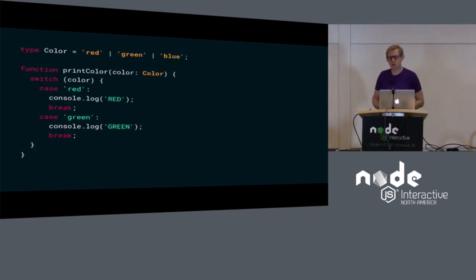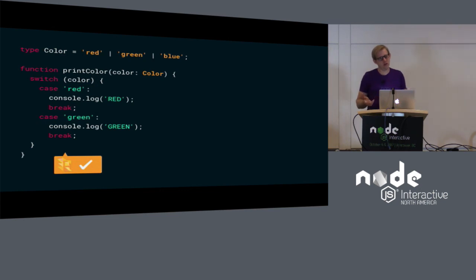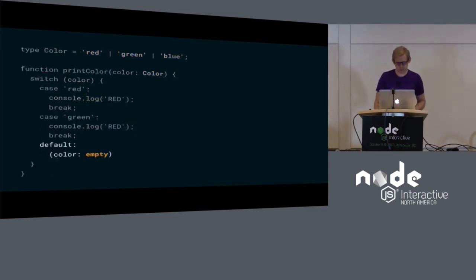So if we go and try the same thing in JavaScript, it doesn't work. Here we have red, green, and blue, and we have cases for red and green, but no blue, and the type system is just fine with it. So that's rather sad. It turns out that neither Flow nor TypeScript support exhaustive matching, at least so far. But you can hack it.